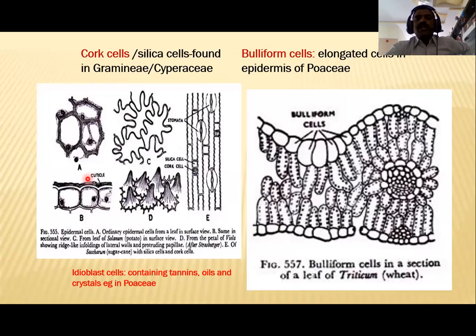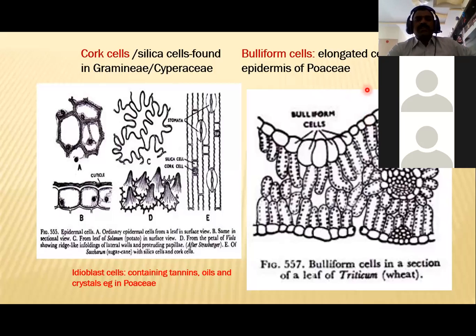And these are the bulliform cells, specialized cells observed in the upper epidermis of the leaf of maize. The larger cells containing water are called motor cells or bulliform cells. These bulliform cells are useful for rolling of the leaf whenever the water content is low. Then see here, my dear friends, these bulliform cells are motor cells.